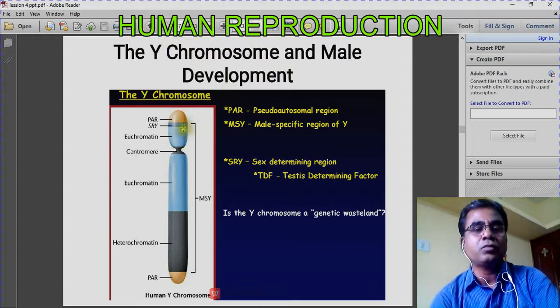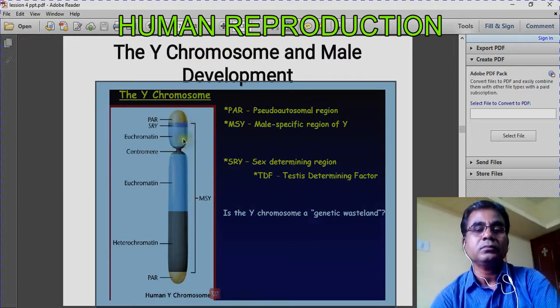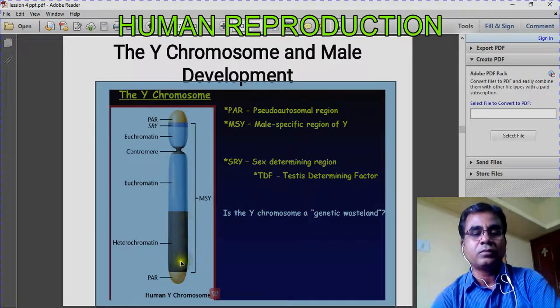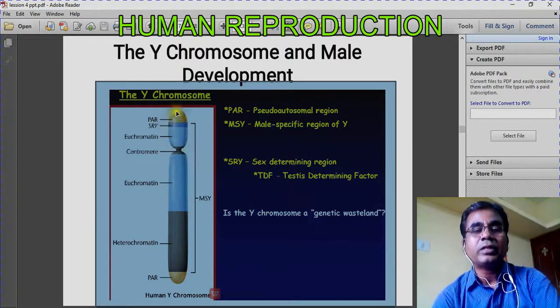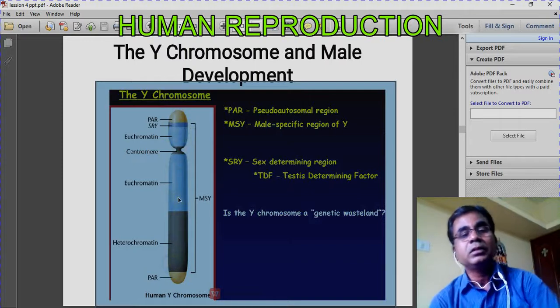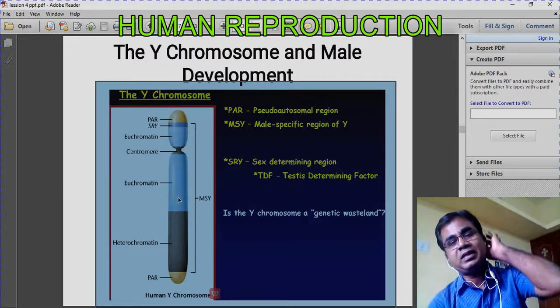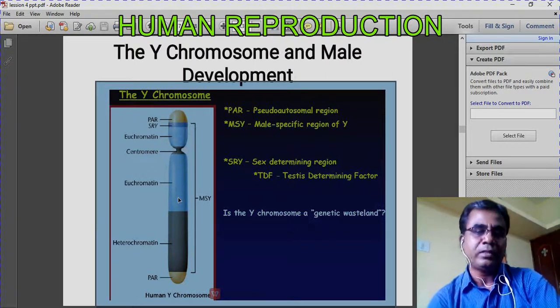Now look at the chromosomes. This is the structure of chromosomes. At this region is the centromere. Here is one arm and another, larger arm. So two arms. This is the structure of the typical chromosome. But we are going to study about the Y chromosome here.